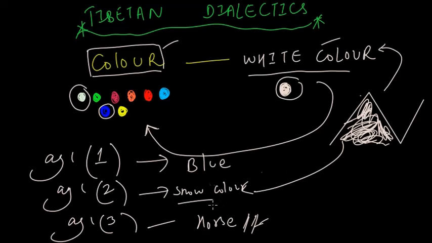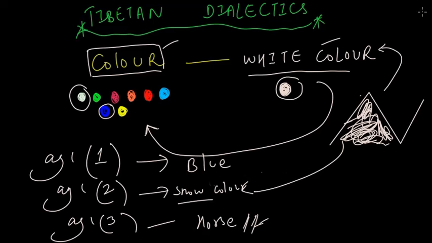We have to say snow color. The third mu is not a color and not a white color, like a horse, which is a body. So that's all about basic Tibetan dialectic.